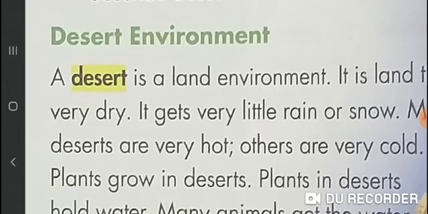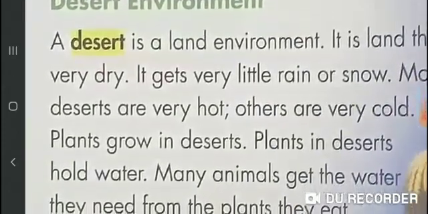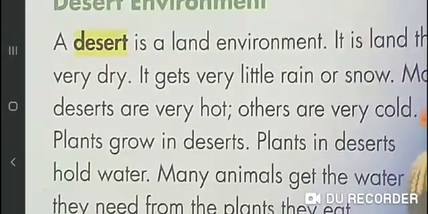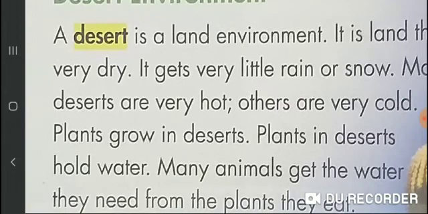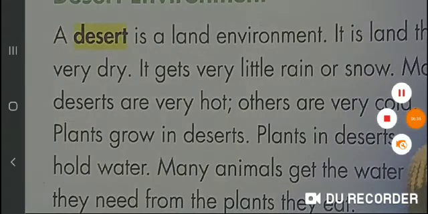Others are very cold. Plants grow in deserts. Plants in deserts hold water. Many animals get the water they need from the plants they eat.